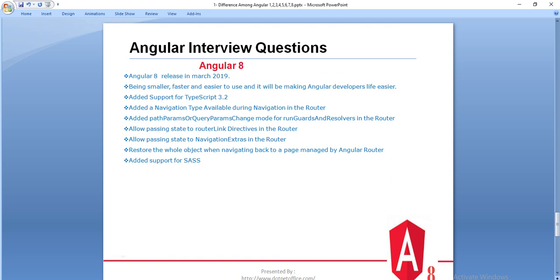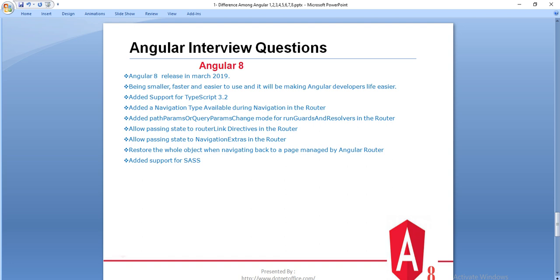And what is next, that is restoring the whole object when navigating back to a page managed by the Angular router. What happened, as we have seen in the tutorial, when we click on back, like when we use router.navigate and give the component name, it tracks back to the respective component. So that is also implemented in Angular 8, and it supports Sass.